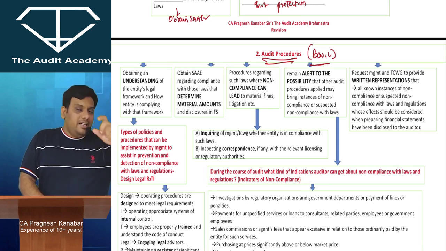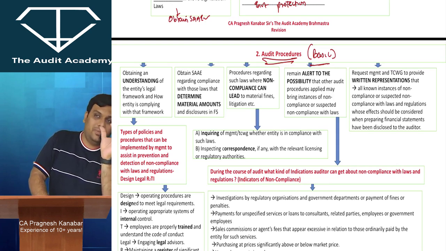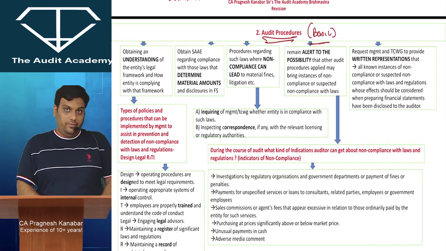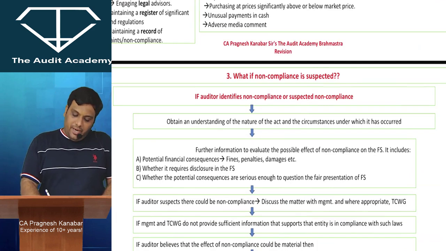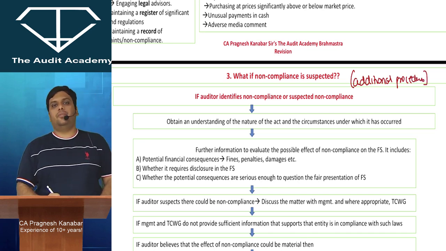After you identify some kind of non-compliance, or you have developed some doubt that there seems to be some non-compliance, or there is a show cause notice from some regulatory authorities, means you have already started developing doubt. Then in that case, there are some additional procedures to be performed.